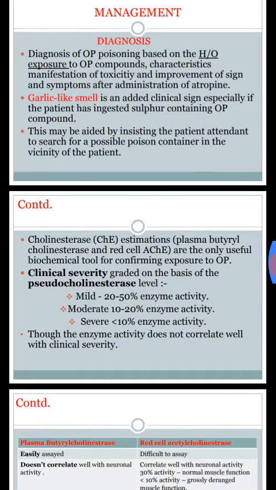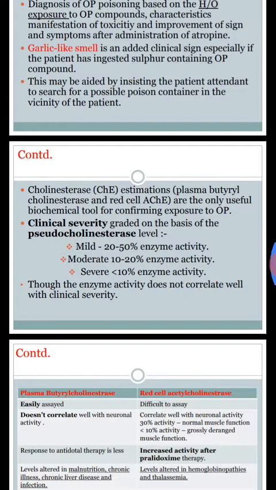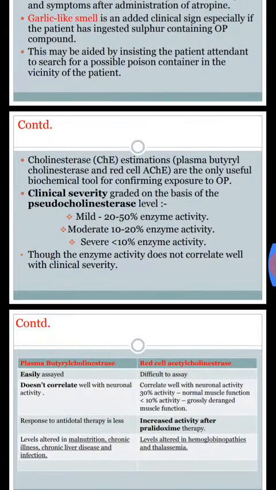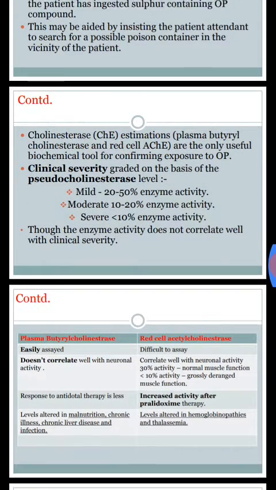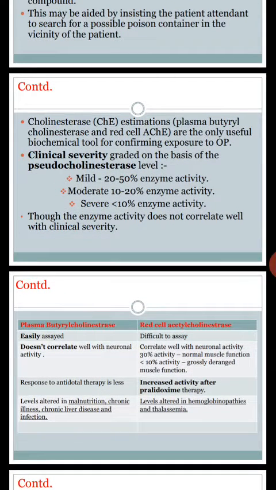Next is diagnosis. Generally, organophosphorus poisoning is diagnosed based upon signs and symptoms only. One more is a garlic-like smell. One more thing is estimation of cholinesterase enzyme function. Clinical severity is graded based upon the pseudocholinesterase enzyme.